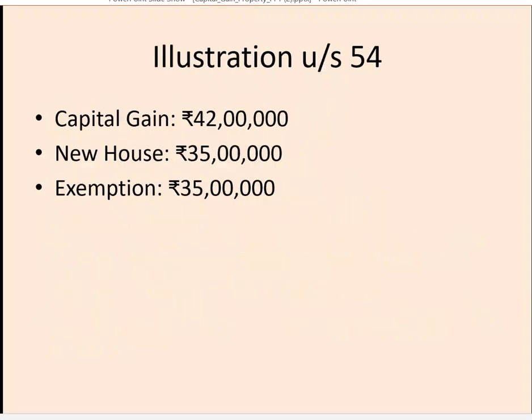So this is section 54. Let us take an example. Capital gain is equal to 42 lakhs. New house purchased is 35 lakhs. Then exemption will be 35 lakhs. So he has to pay tax on 7 lakhs of capital gains.